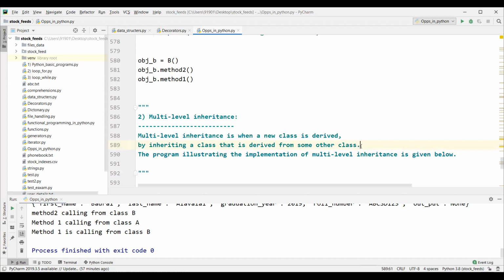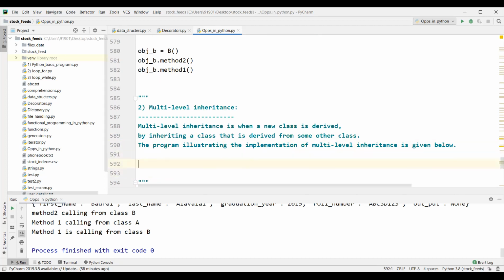Guys, we are defining class A. Then we define class B. The class B is inheriting class A. That class A is already inherited from some other class. Understood, guys?